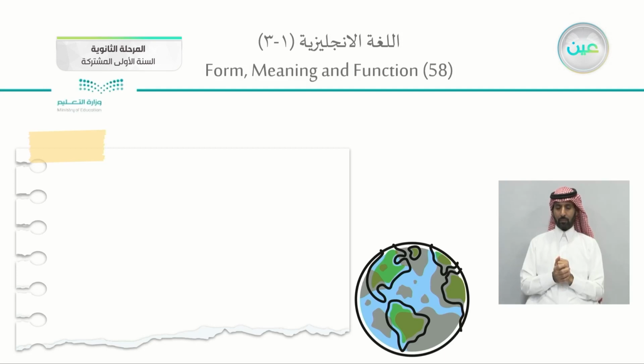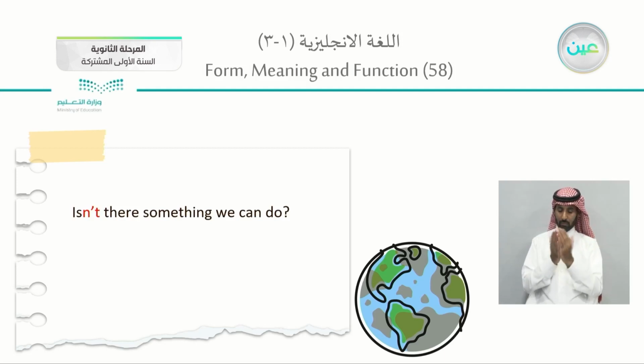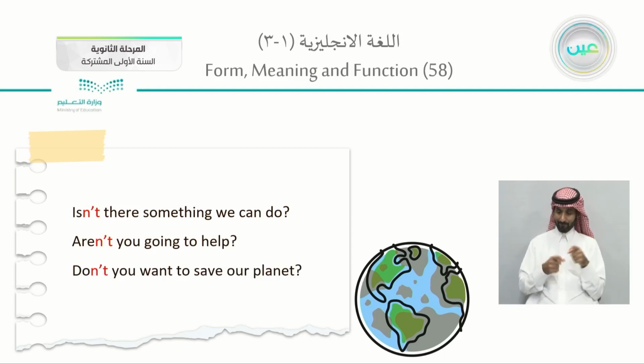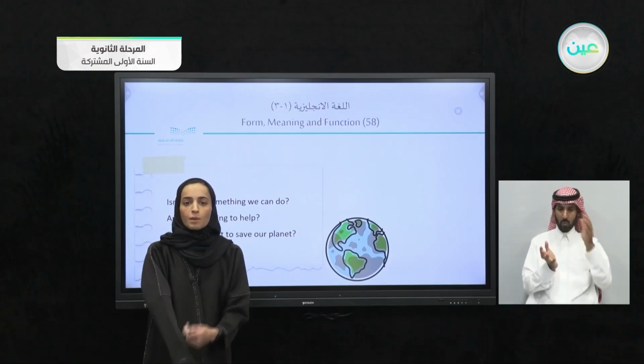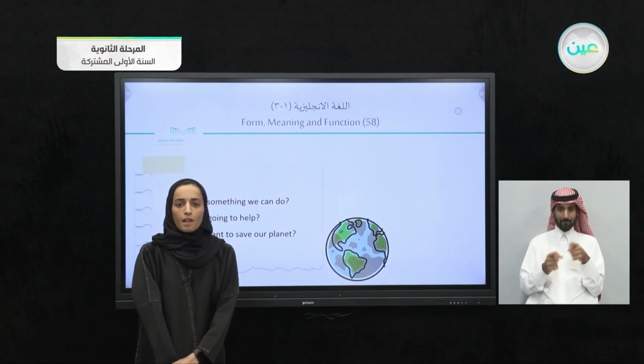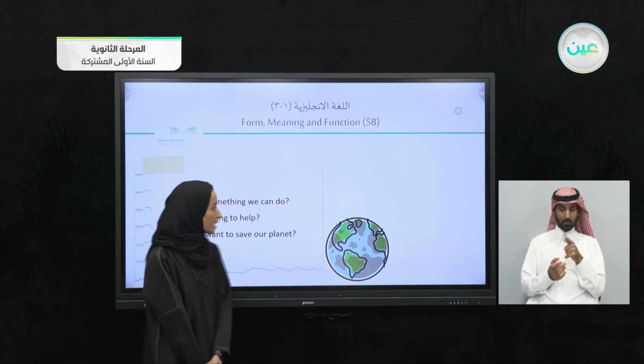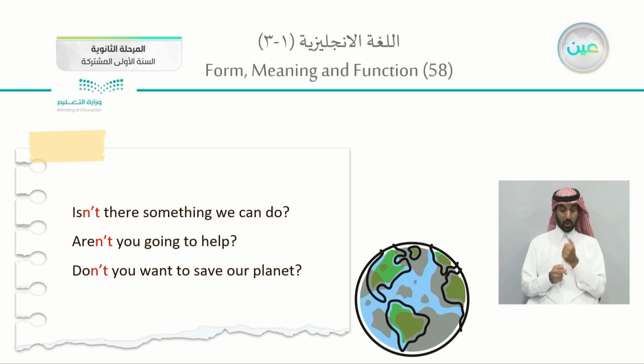Okay. Now in your books, page 58, we can check this question. Is there something we can do toward natural disasters? Aren't you going to help? Don't you want to save our planet? When we're speaking about natural disasters and environmental problems, I will ask these questions. Can't we do anything? Isn't there anything that we can do? Aren't we going to help? And don't we want to save our planet?